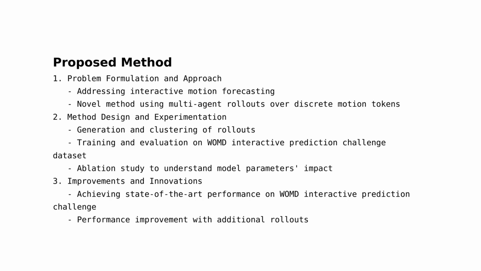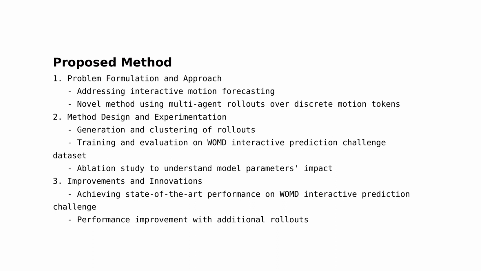Section 1. Problem formulation and approach. The authors address the challenge of interactive motion forecasting, aiming to improve the representation of multimodal future distribution. They approach this problem by leveraging multi-agent rollouts over discrete motion tokens, which is a novel method that differs from previous approaches. This method allows for a more accurate capture of the joint distribution over multimodal futures.